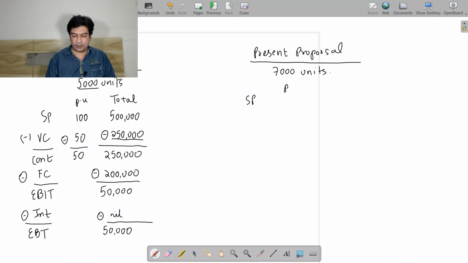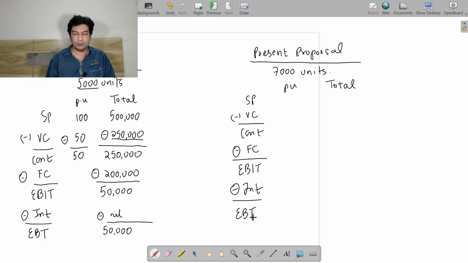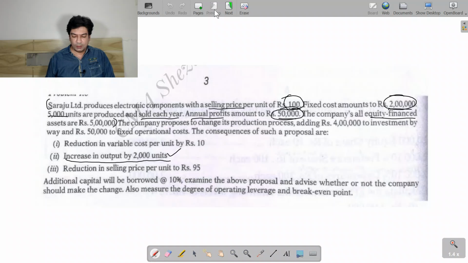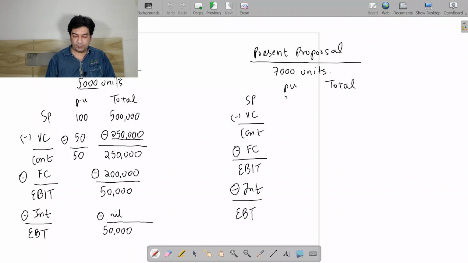Now selling price per unit and total I'm going to write, less the variable cost will give me contribution, then fixed cost will be subtracted, and we will get earning before interest and tax. We are going to subtract interest, then we'll get earning before tax. So the entire format I have written. Now there will be a reduction in selling price per unit to 95. So we are going to sell the unit at 95. So 95 into 7000. So the total sales will be 6,65,000.